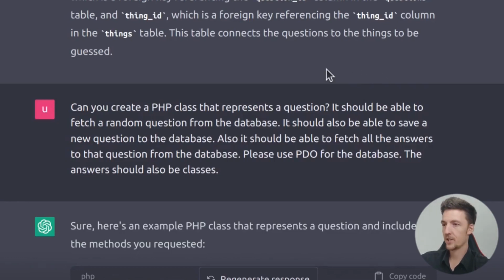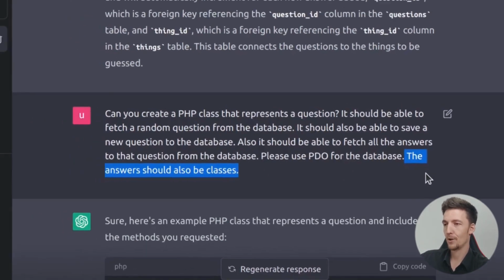It should be able to fetch a random question from the database. It should also be able to save a new question to the database. Also, it should be able to fetch all the answers to that question from the database. Please use PDO for the database, and the answers should also be classes.